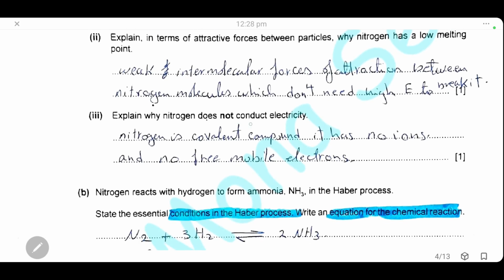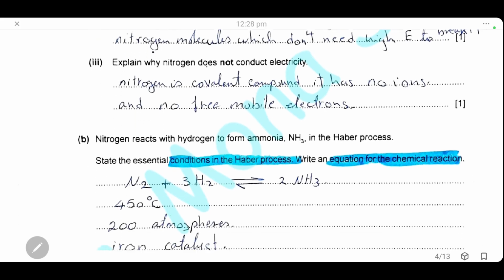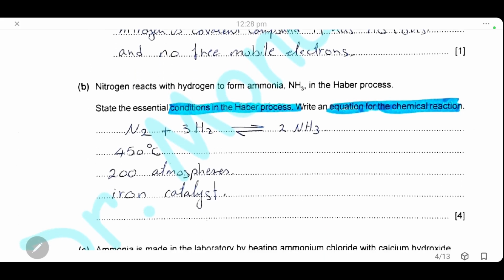Explain why nitrogen doesn't conduct electricity. As we said before, nitrogen is a covalent compound. It has no ions, no free electrons, no mobile electrons, so it will not conduct electricity.